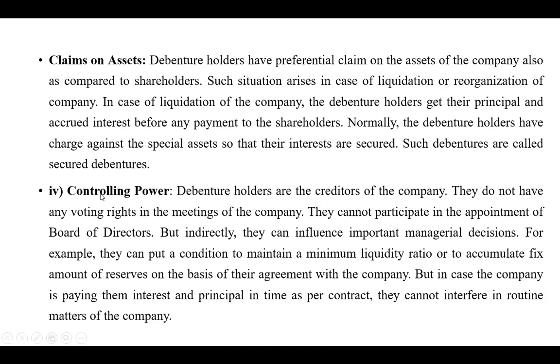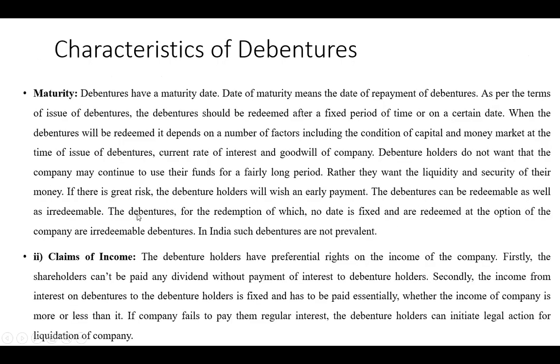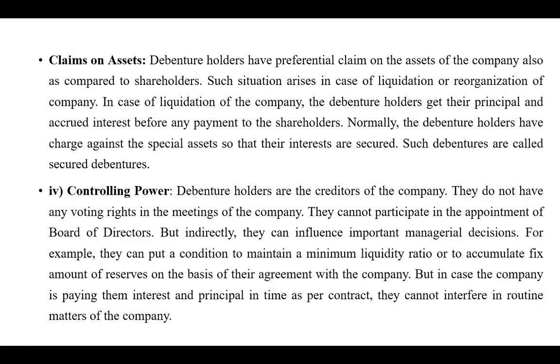Then the controlling power. Debenture holders are the creditors of the company and they do not have any voting right as such. Just like the shareholders, they don't have the voting right. Shareholders के पास voting right होता है, ordinary shareholders के पास, but debenture holders के पास में कोई voting right नहीं होता है. They cannot participate in the appointment of the board of directors.